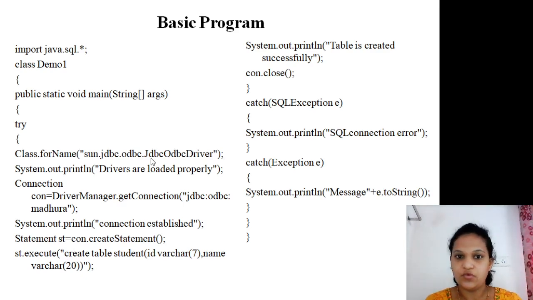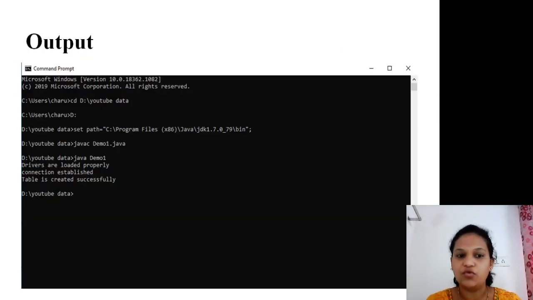For this basic program, this will be the output: if executed properly, you get these three lines. The first and most important step is that the drivers are loaded properly. Only then will you get the output connection established and table is created successfully.